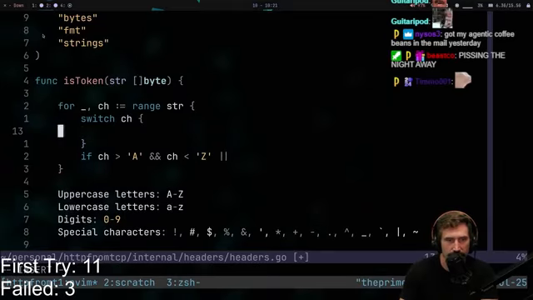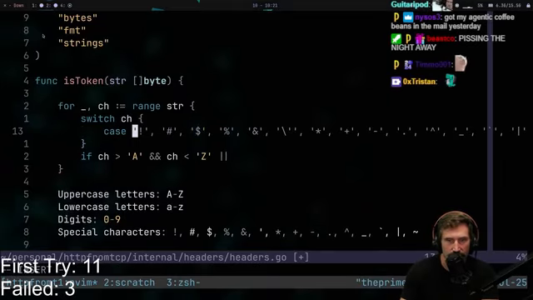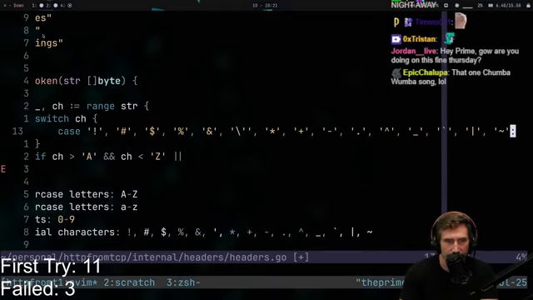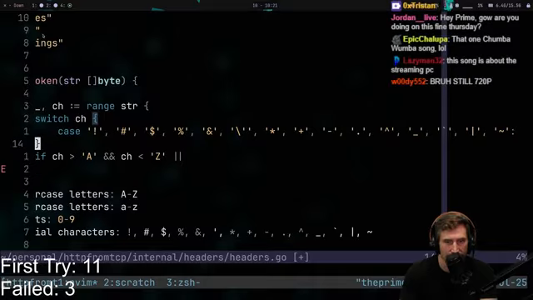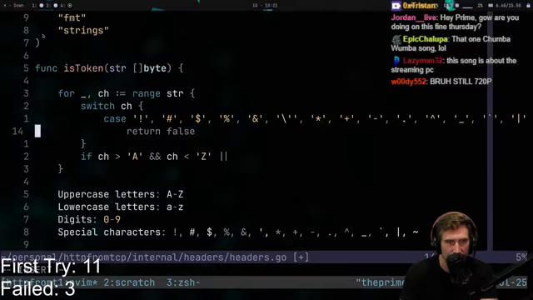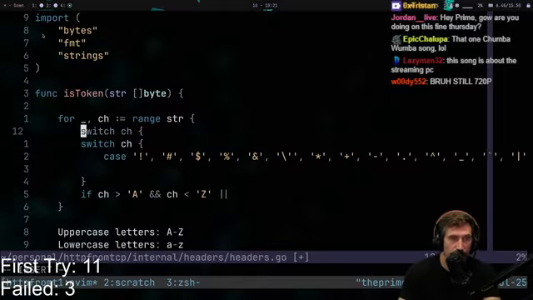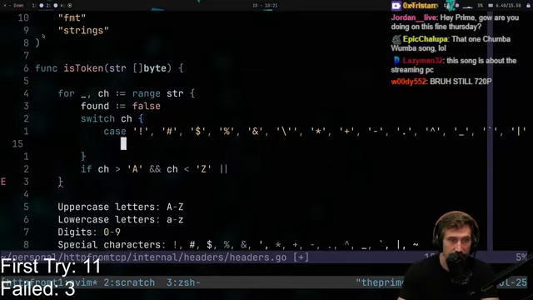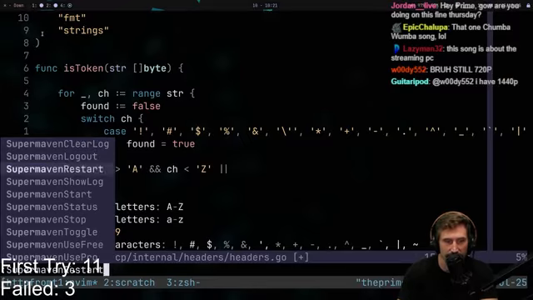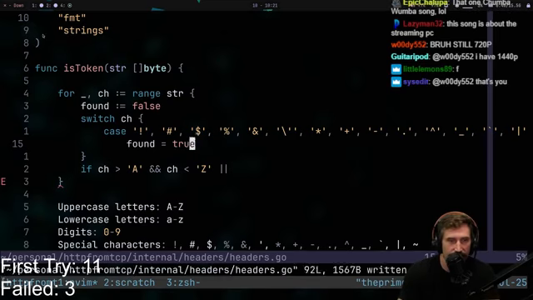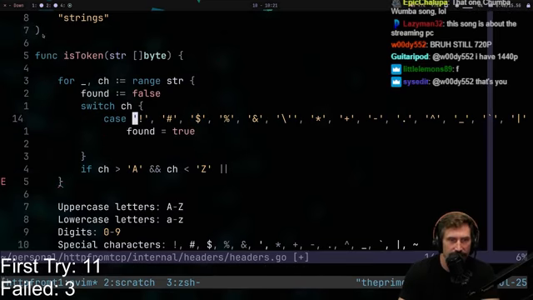I was going to switch this one and go, oh yeah, look at that bad boy. That's good. Actually, hold on. It's found equals false. Found equals true, and then let's go like this. Super. This is one nice thing about Super Maven. There we go. True. Can I also go like this?